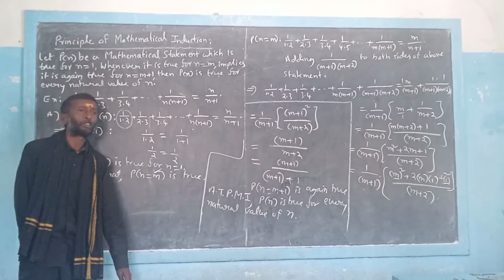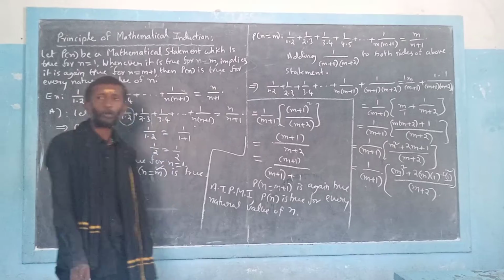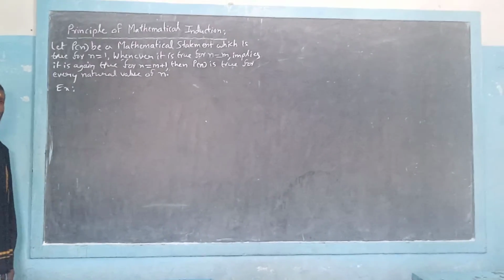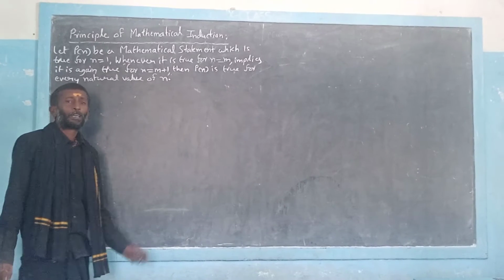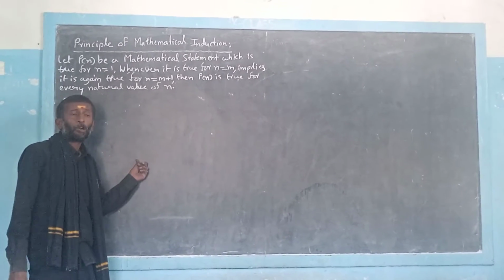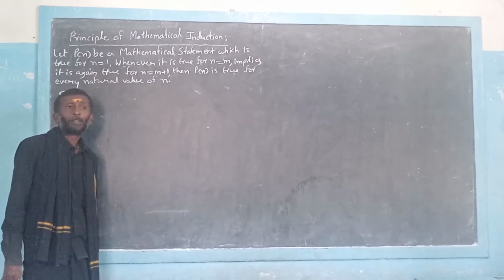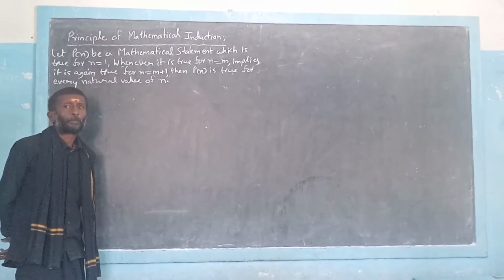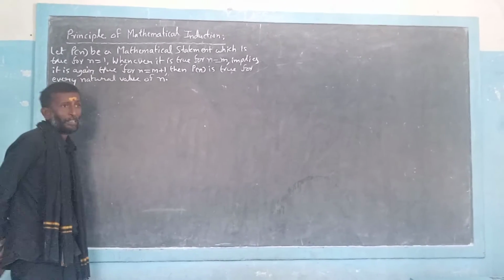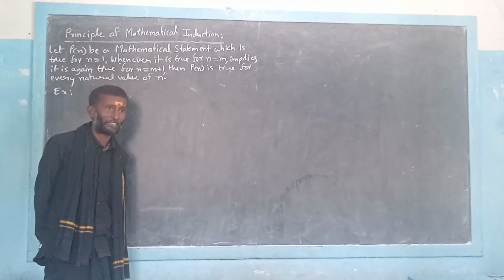Now similarly, you need to do some more problems. Now I am going to give one more example to you. Already we have discussed two examples. How do we use the principle of mathematical induction? How do we prove that the statements are always true for every natural value of small n? So you need to do two more problems like this in the same way.